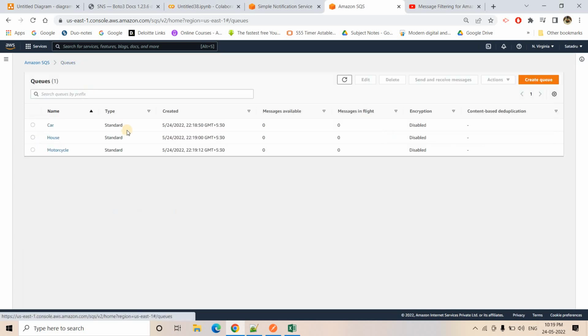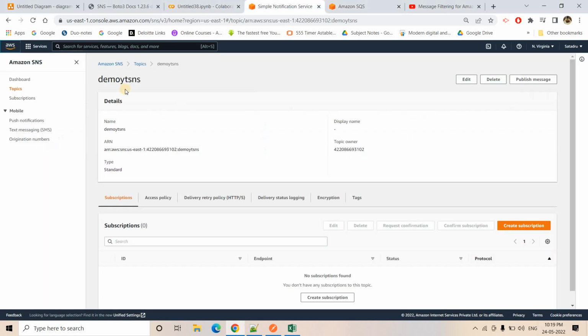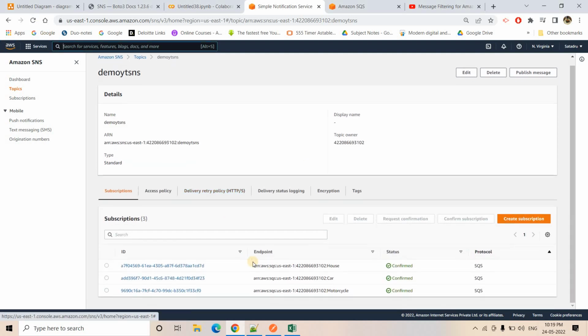Perfect. So all the queues have now subscribed to this SNS topic. If I refresh this particular page, here you will see that these are the 3 subscribers. Okay, now we need to create a subscription filter policy. That's all we have to do, so that from the topic the particular message will be going to a particular queue based on the filter policy.